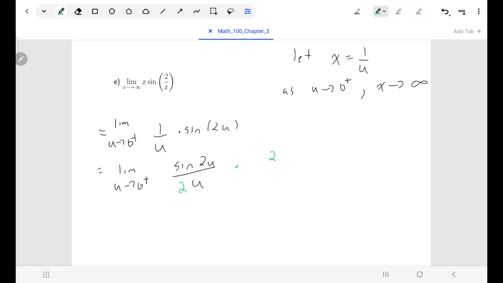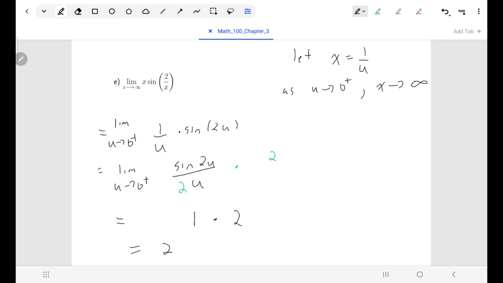And now I've got something where the limit exists. I know from my earlier limit theorems, the limit of sine of 2u over 2u as u goes to 0 is 1. And 2, as u goes to 0, that's a constant function, so it stays as 2. So our limit actually turns out to be 2.